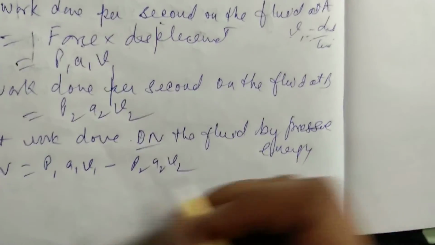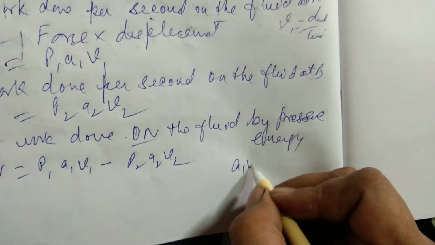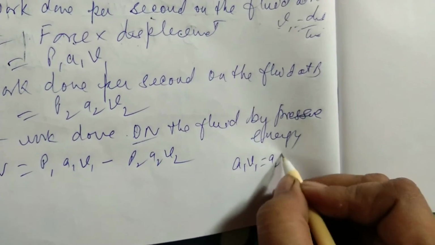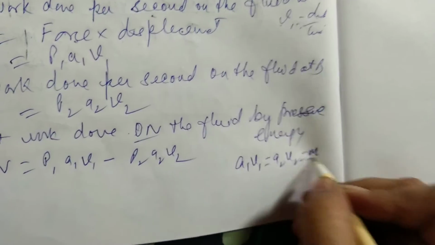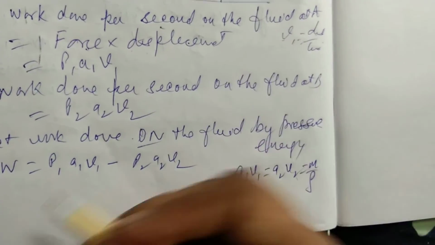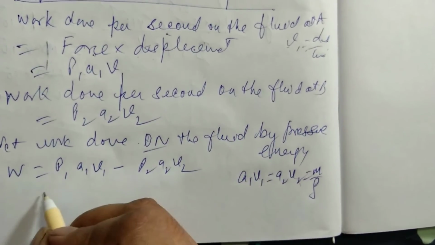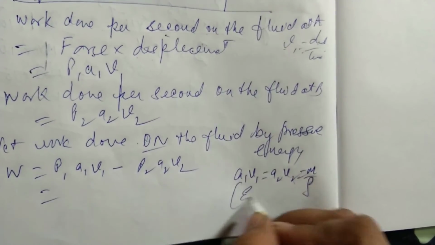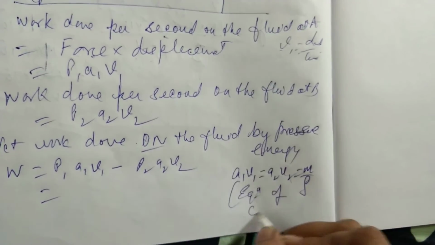Now, if you have seen in the last class on the equation of continuity, we had the relation A1 V1 is equal to A2 V2 is equal to m by rho, where m is the mass and rho is the density. So we had derived this condition from the equation of continuity.